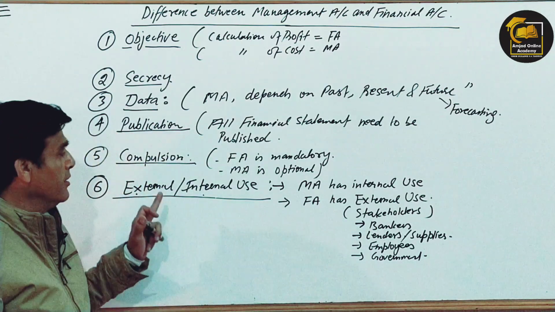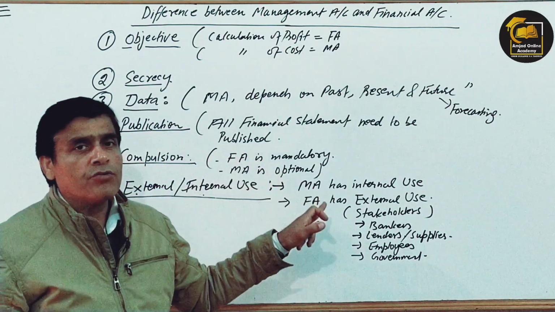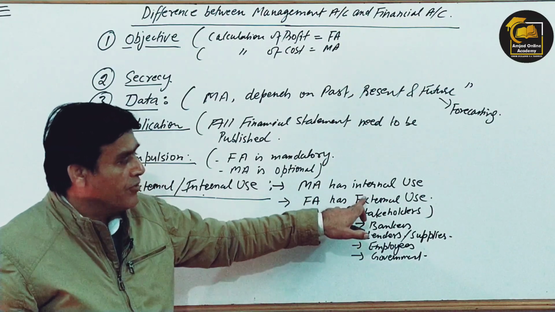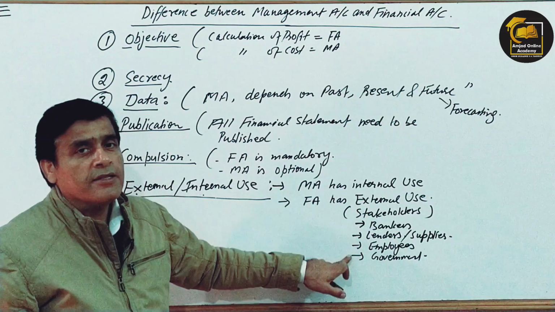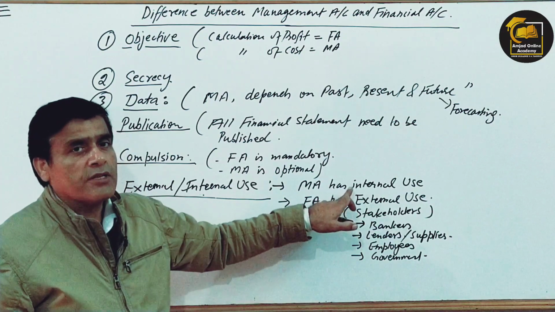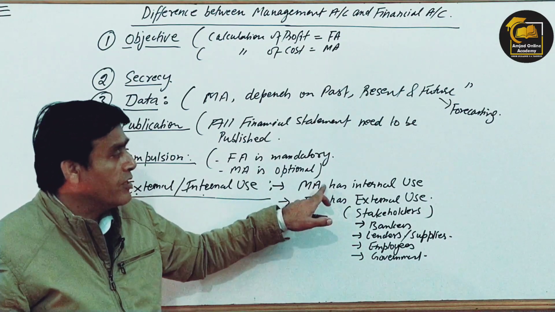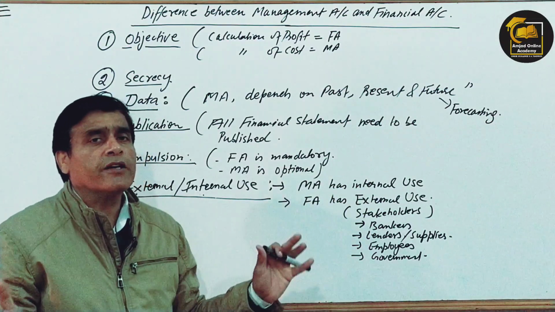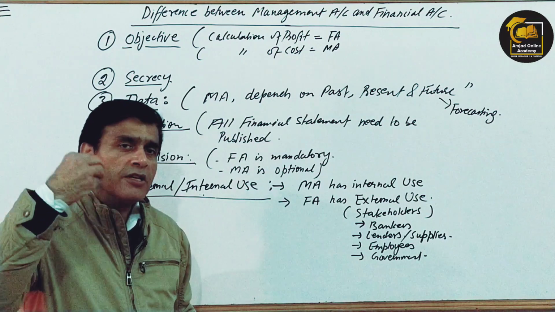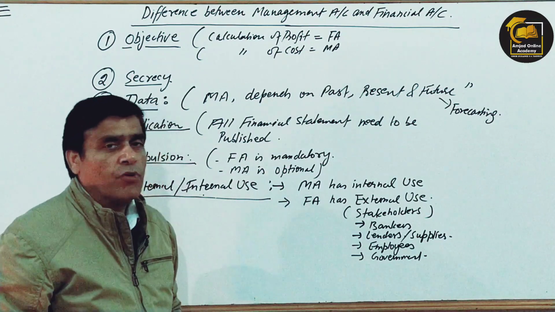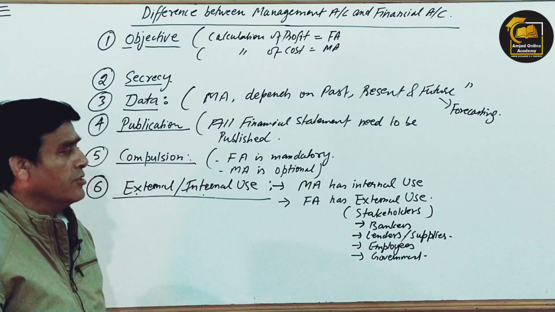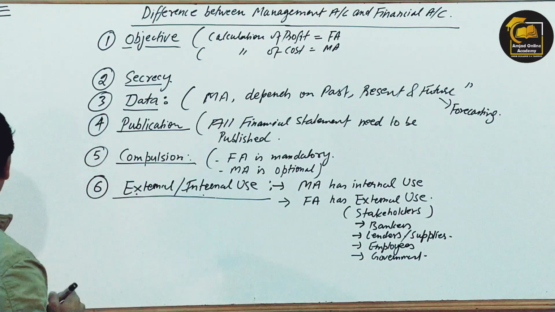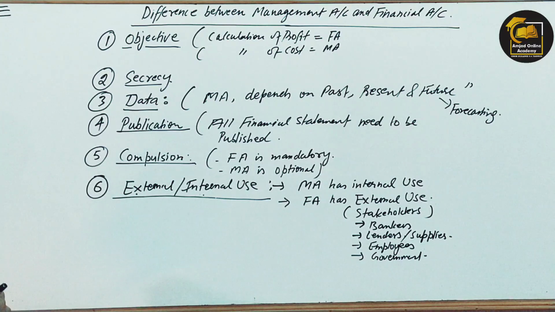Now coming to the point of the difference, financial accounting is prepared to satisfy the needs of these external parties, external decision makers or stakeholders, whereas management accounting has only internal use. Management accounting has nothing to do with external parties; it only caters to the needs of the internal management. This is a big difference between the two. So I hope the difference is clear.